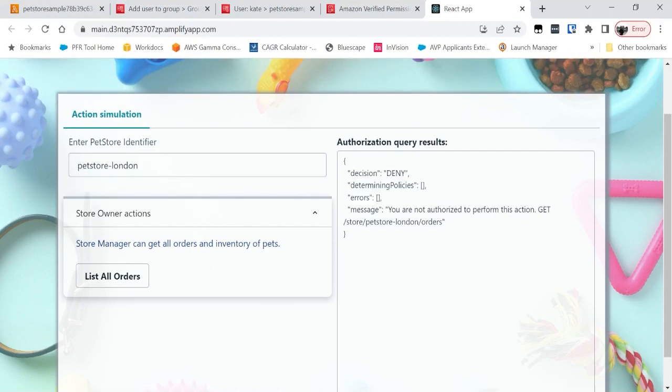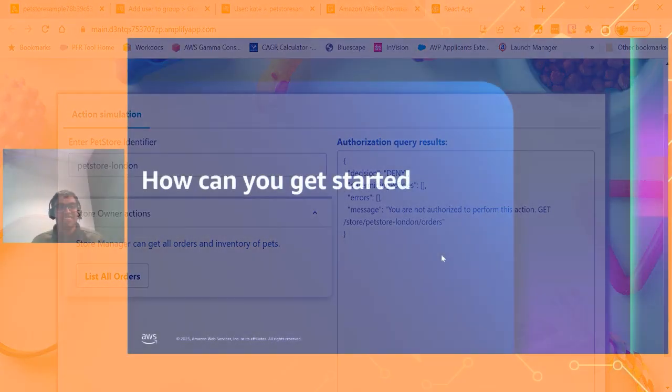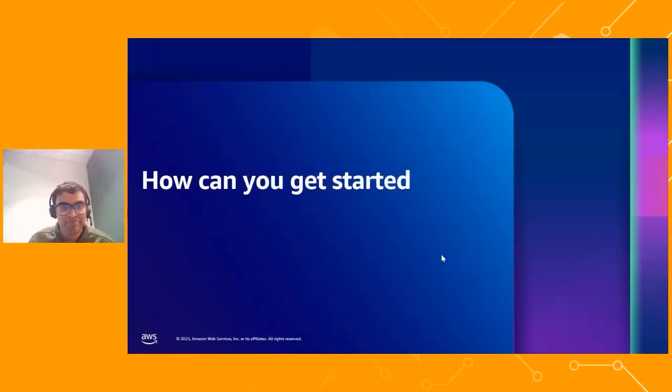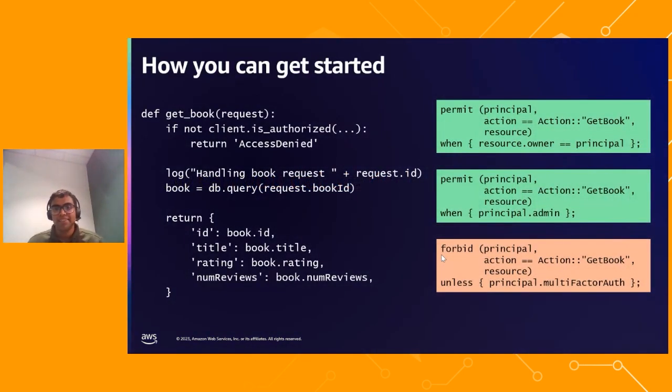Okay, great. So this seems to solve a lot of stuff. But how do I get from my current code, where permissions are hard coded in my application's code, to a place where permissions are externalized to Amazon Verified Permissions? Well, we have one strategy for you, which is a 3-step plan. And let me quickly switch over to my deck to show that plan. So how do you get started? And how do you externalize permissions? We have a 3-step plan.